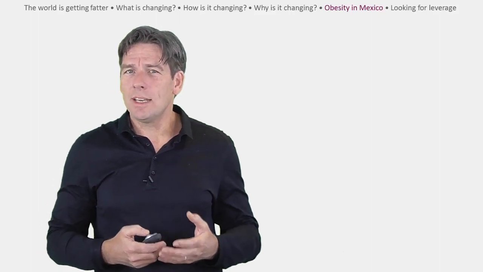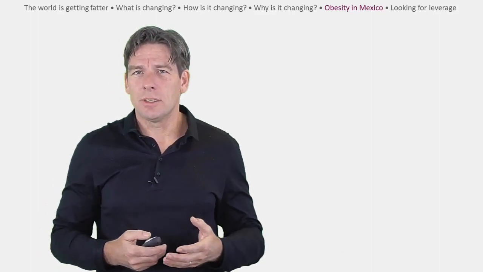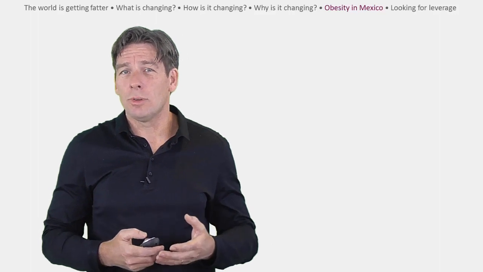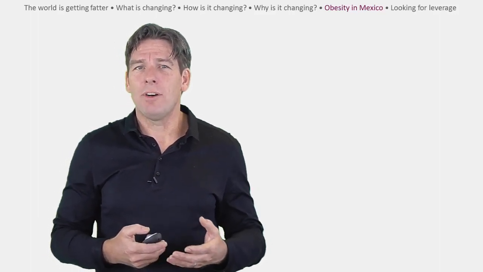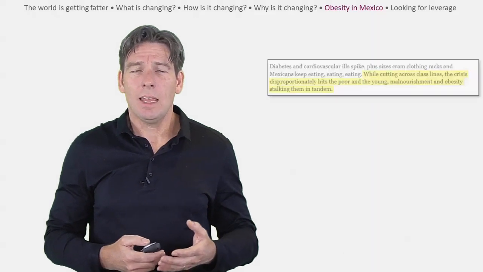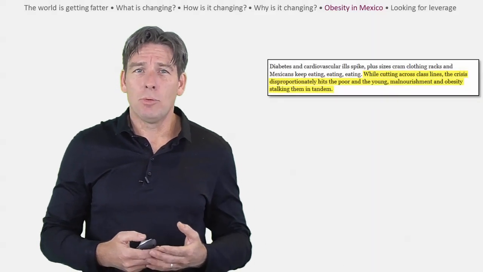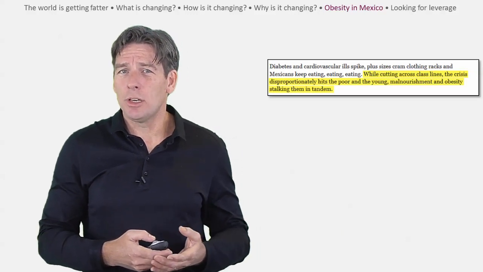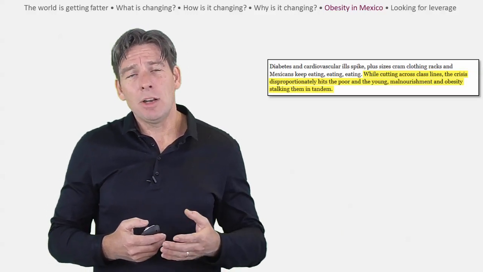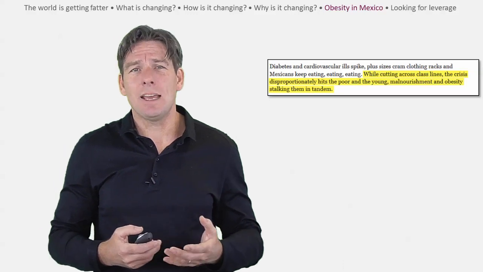Let's work through this second article and look for any national differences, as well as additional variables and causal relationships. We will use our first model as a starting point and modify it as we go. In the 4th paragraph, the article reports that, while cutting across class lines, the crisis disproportionately hits the poor and the young, malnourishment and obesity stalking them in tandem.